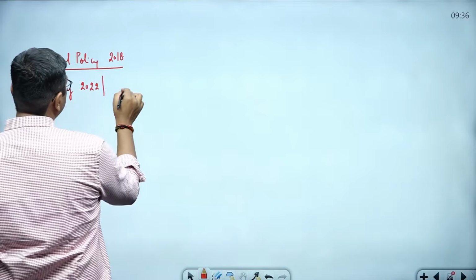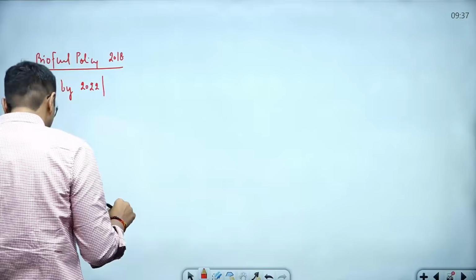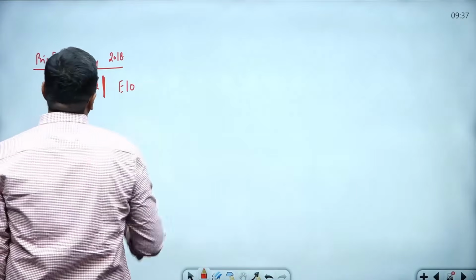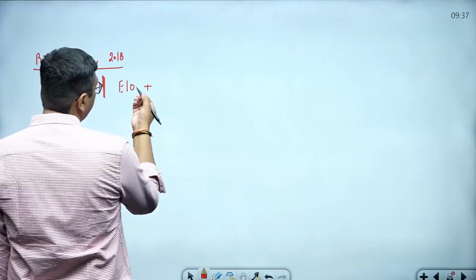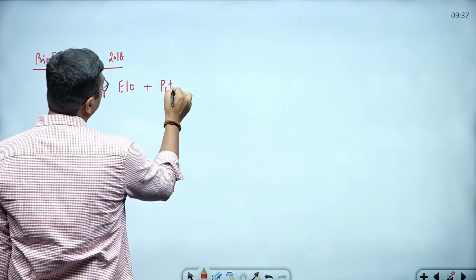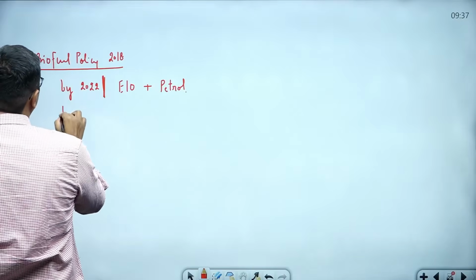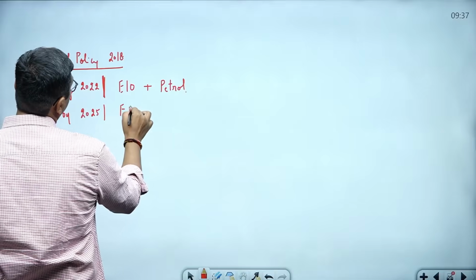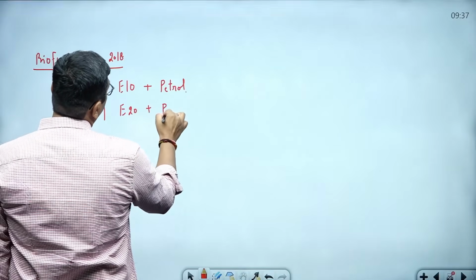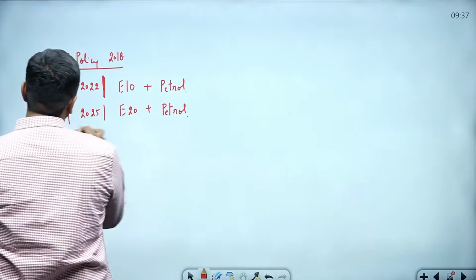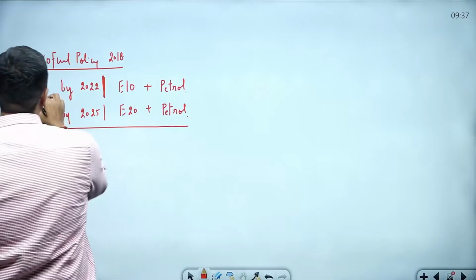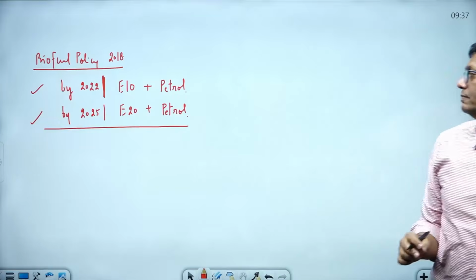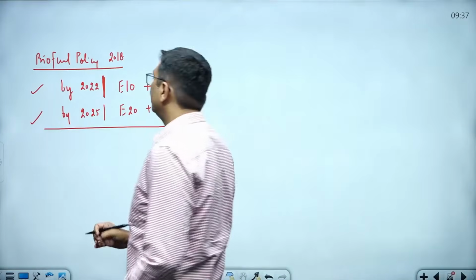We should reach E10, the 10% mixing of ethanol with petrol, and by 2025 we should start E20 with petrol, the 20% mixing of ethanol with petrol. This is about the biofuel policy of India, E10 and E20.